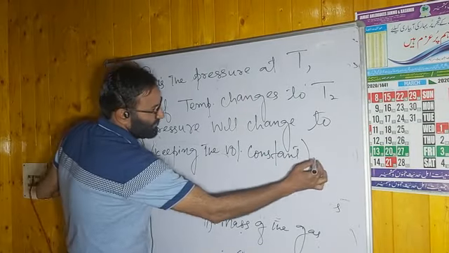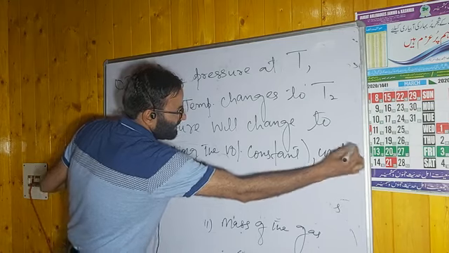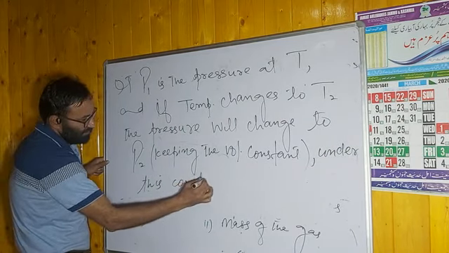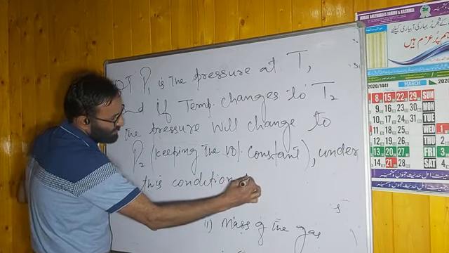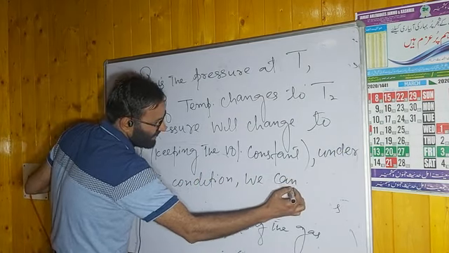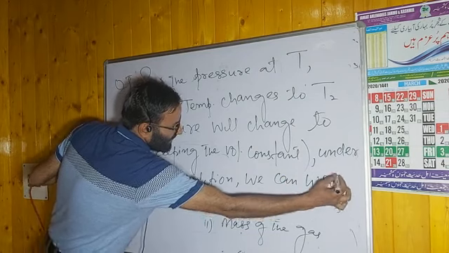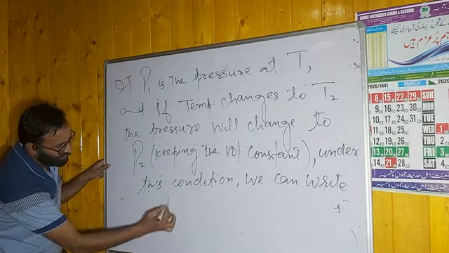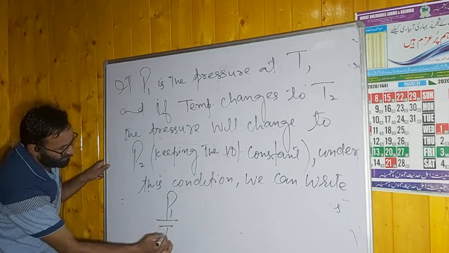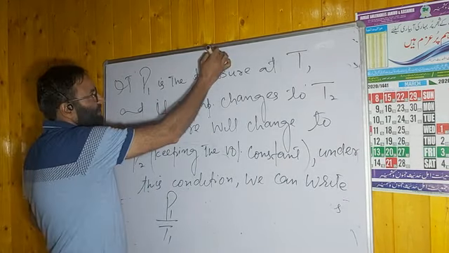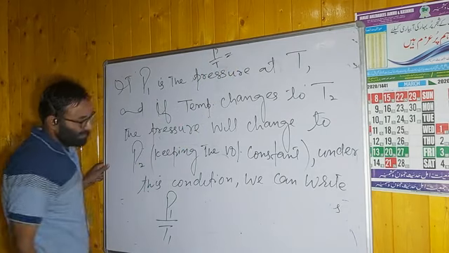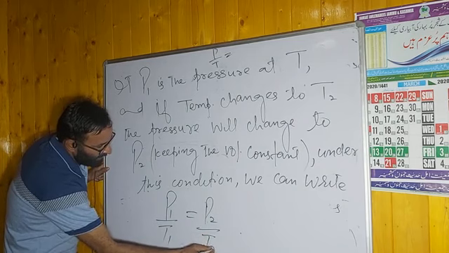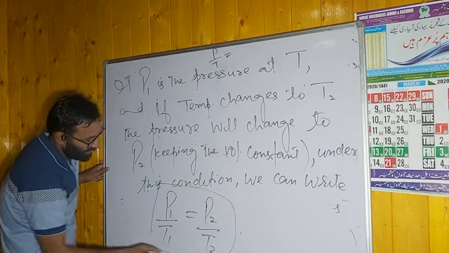Under this condition, we can write, beta, what we can write? You have to relate initial with final. This is the third important expression you have to write. P1 by T1, जो आपने अभी लिखा ना P by T is equal to, अब आप क्या लिख सकते हैं? P1 by T1 is equal to P2 by T2. This is the important expression.